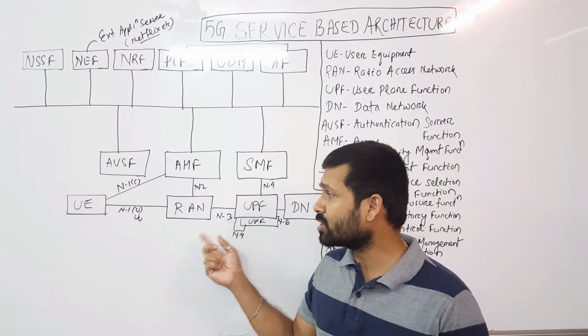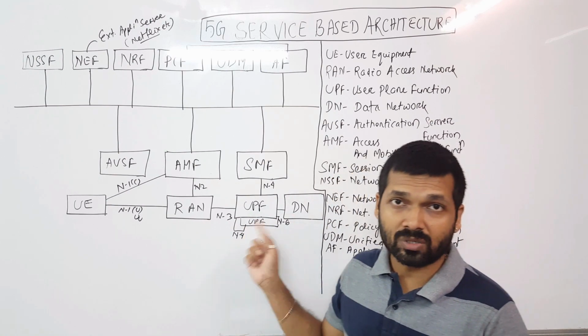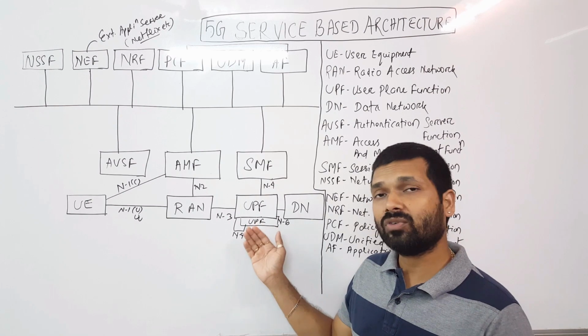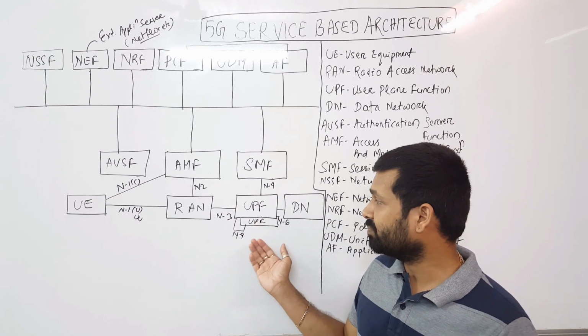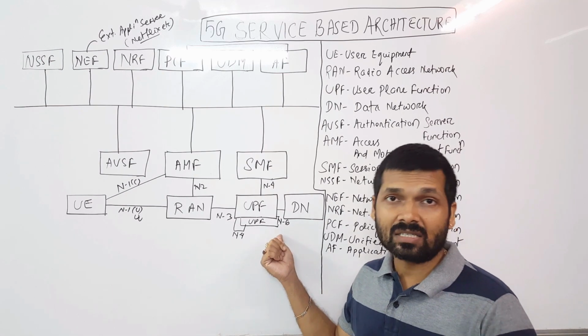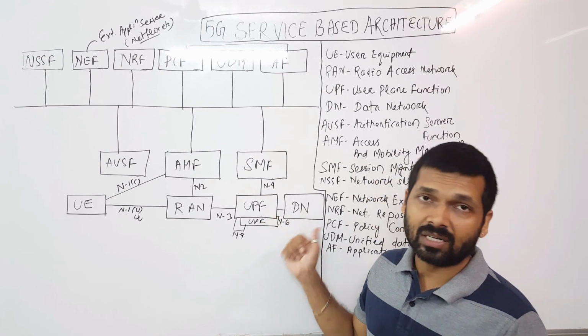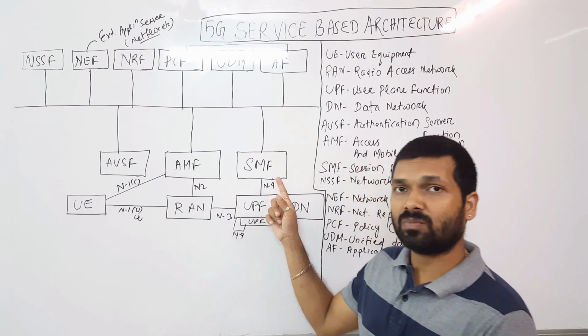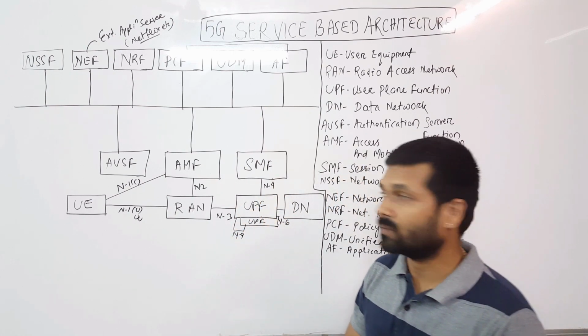We have the N3 interface between RAN and UPF, or the user plane function, and we have the N9 interface between multiple UPFs, if we have them. We have the N6 interface between UPF and the data network, and then the N4 interface between the session management function and the user plane function.